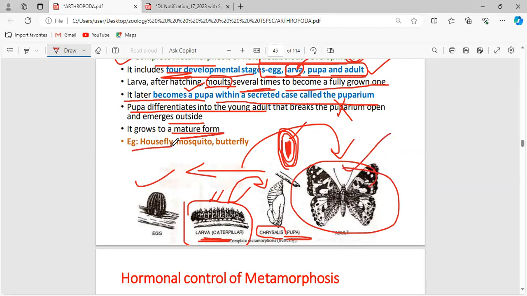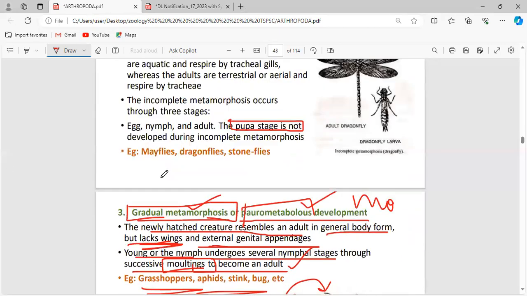The best examples for this are housefly, mosquito, and butterfly. That's all about metamorphosis.